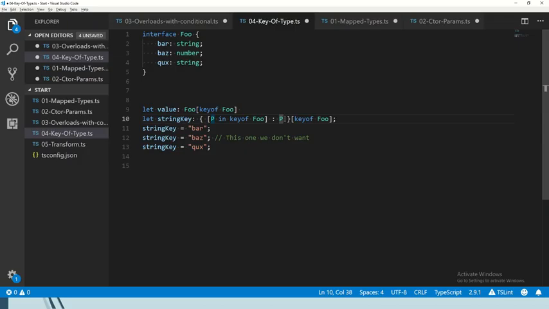We can use a conditional. And we can say that if the type of that property, whatever that type may be, extends string, then indeed it's going to be P. Otherwise, what do you think we could use? Nothing. Exactly. So it's actually a special type called never. That's never gonna happen.